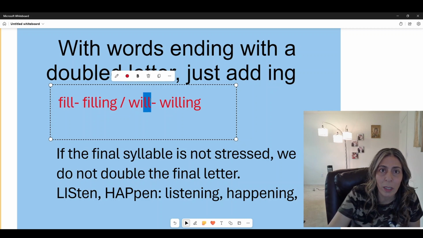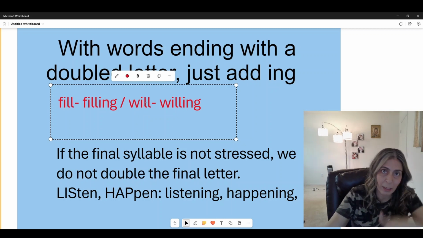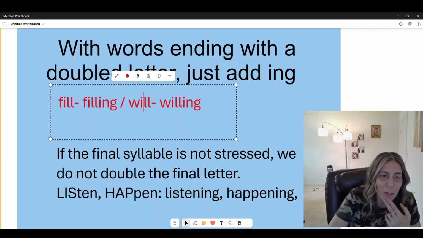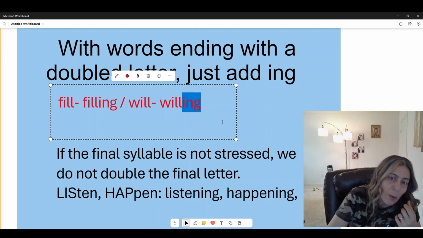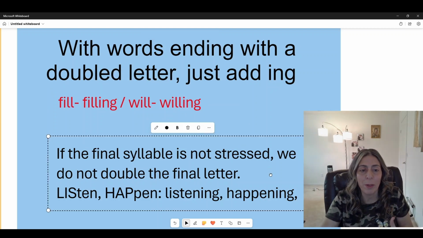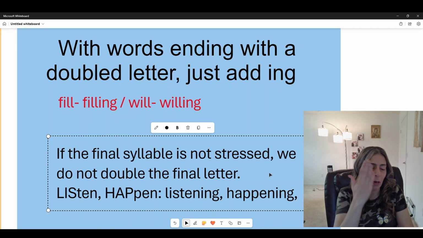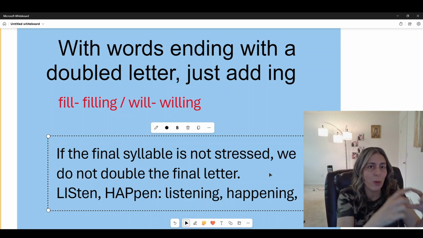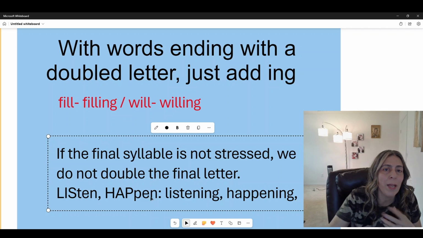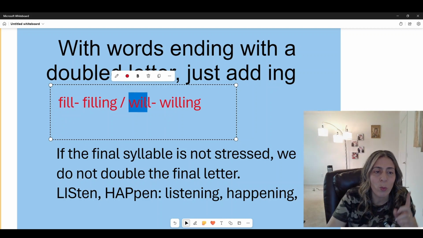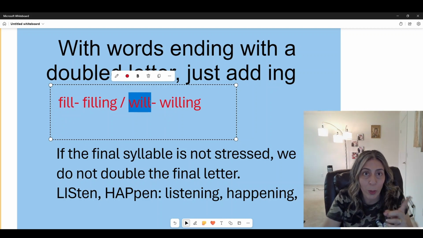And also the verb will, okay? Because already it's doubled, the L is doubled. We don't add another, we don't have triple letters in English, we have just double letter, okay? And so we don't double the L, we just add the ing right here, okay? Now, we have some verbs that have more than one syllable, because syllables are where the word splits within a vowel sound. So here we have one syllable, fill. We're going to talk about syllables later, and this is one syllable, will, okay?